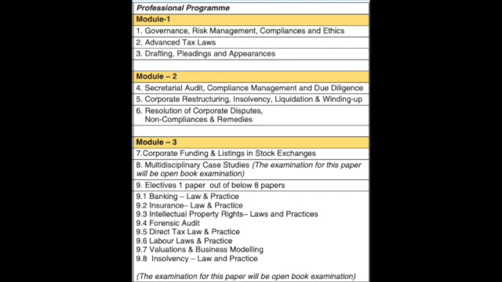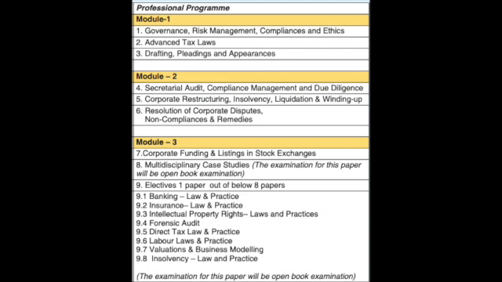Earlier we had only one open book paper, but now we have two, in which one is an elective paper like earlier, but we have more options in the new syllabus. We have 8 papers in the new syllabus, whereas we used to have 5 papers in the old syllabus, and we have one paper which is open book. It is a multidisciplinary case study. These two open book papers are in module 3.